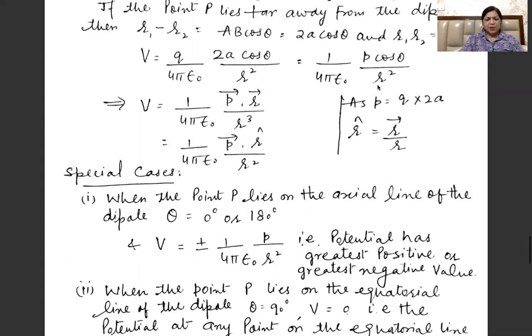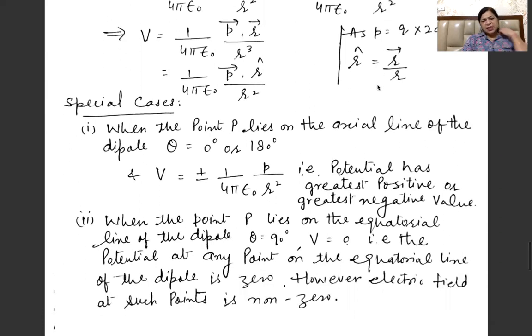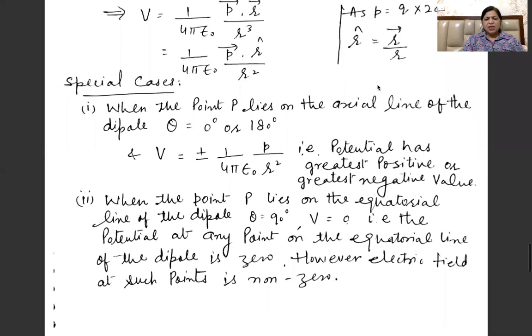In terms of the R position vector, we can write 1 by 4 pi epsilon naught P dot R cap divided by R square. Now the special case is when the point P lies on the axial line of the dipole, that is theta is equal to 0 or 180 degrees. In that case, V is equal to what? If we put the value for theta equal to 0 or 180, cos theta will be either 1 or minus 1. So this is plus minus 1 by 4 pi epsilon naught P by R square.